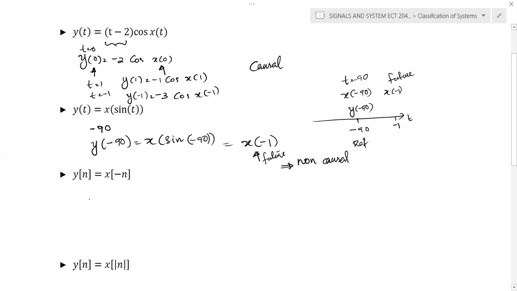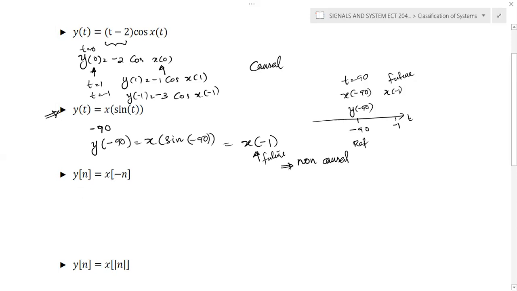And the next one is y of n is equal to x of minus n. This is a typical question. Here we don't want to evaluate some other value, because you will not get an exact answer from that. That's why we are using minus 90 in the previous case. In other cases, you can use 0, 1, minus 1.